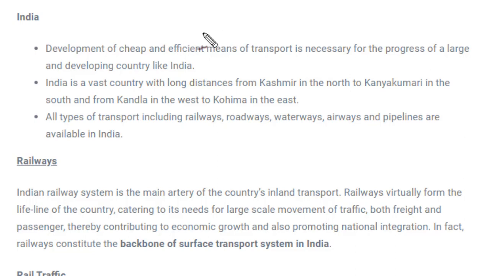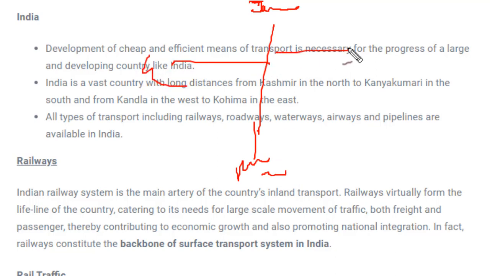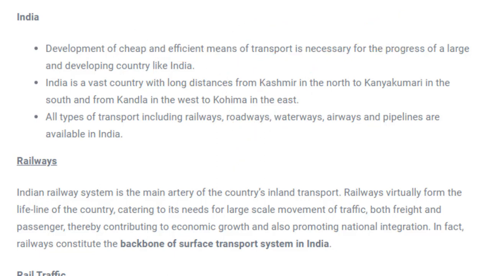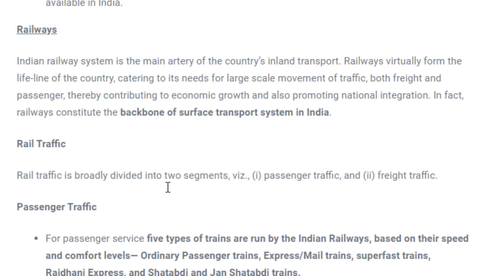The geographical area of India is very huge, as we know. In the north, starting from Jammu and Kashmir, it ends in the south in Kanyakumari, that is in Tamil Nadu. In the west we have Gujarat, and in the east we have Arunachal Pradesh in the northeast part. So the geographical area of India is very huge, and for that very purpose we need a good transportation system. As I said, we have all kinds of transportation systems, and we'll read them one by one.